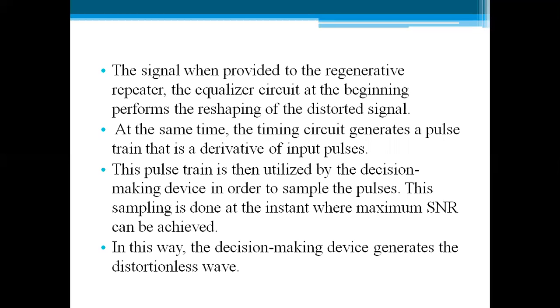So the repeaters used in digital communication also bother about the logic of the signal, and therefore the effect of noise is less in a digital system compared to analog. In an analog system, the repeaters are generally amplifiers which receive the signal, amplify it and retransmit it, whereas in the case of digital signals, its first job is to equalize, that is, to reshape the distorted signal, and once the reshaping is done, it will regenerate the data in its actual format, ones and zeros.